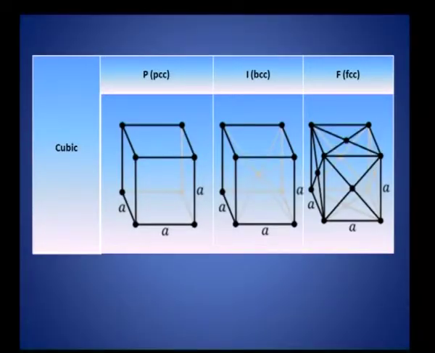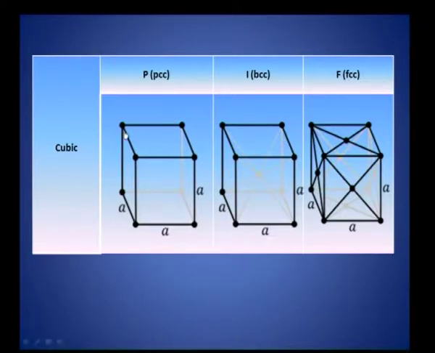I will spend some time now on the cubic structures, because it is easier to deal with the cubic structure from the mathematical point of view, and again from the physical point of view. There are many solids in the whole of the periodic table. I will show that later. In the whole of the periodic table, you have several elemental solids, and very many solids crystallize in the face centered cubic structure. What are the 3 different cubic structures?